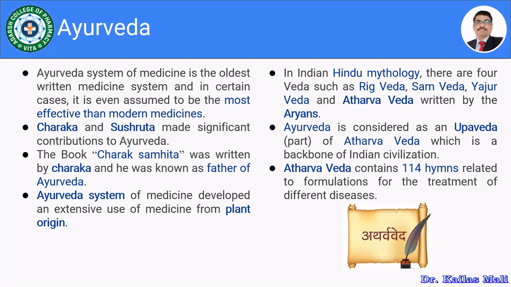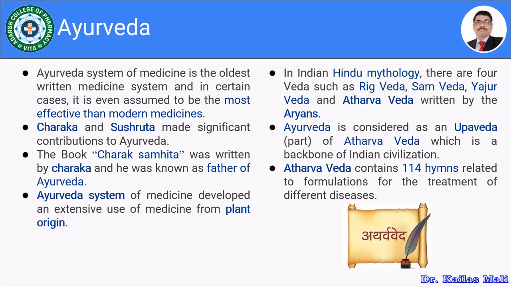There are two persons who contributed much to Ayurveda. The very first one is Charaka, and the second one is Sushruta. So Charaka and Sushruta made a significant contribution to Ayurveda. The book Charaka Samhita was written by Charaka, and he was known as the father of Ayurveda.